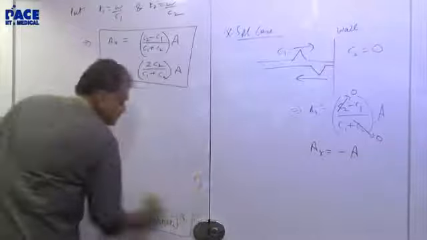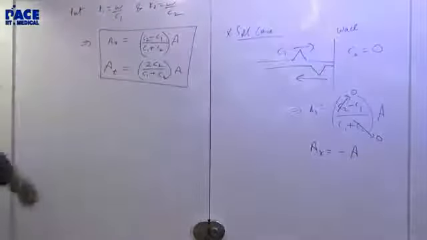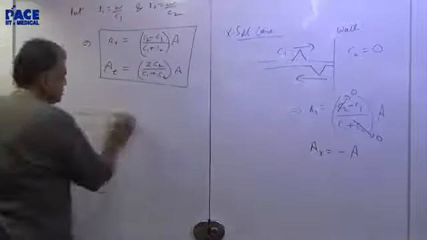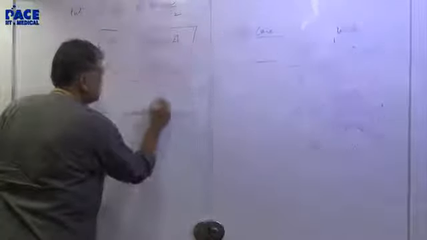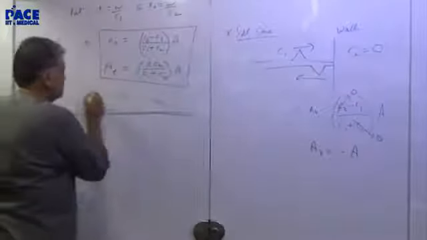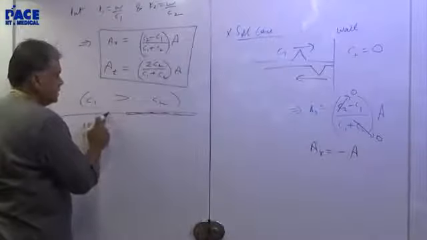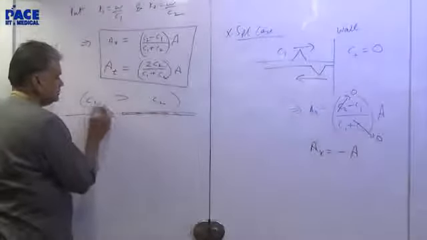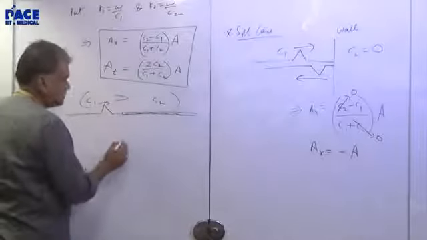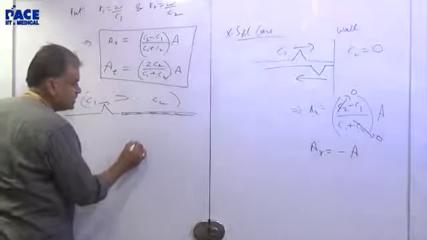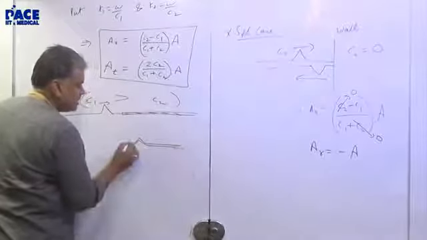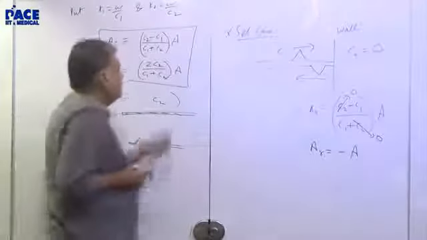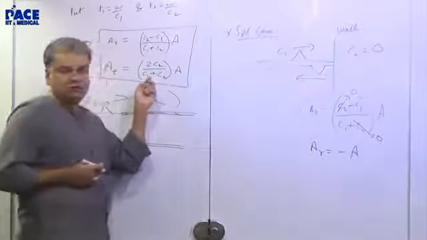It need not be a wall. If it is a thin rope and a thick rope, this is C2, this is C1, but C1 is greater than C2. So when the wave goes here, it goes like that. What happens at this point? See the transmitted wave, nothing happens because that cannot become negative. You can't have a negative value here.